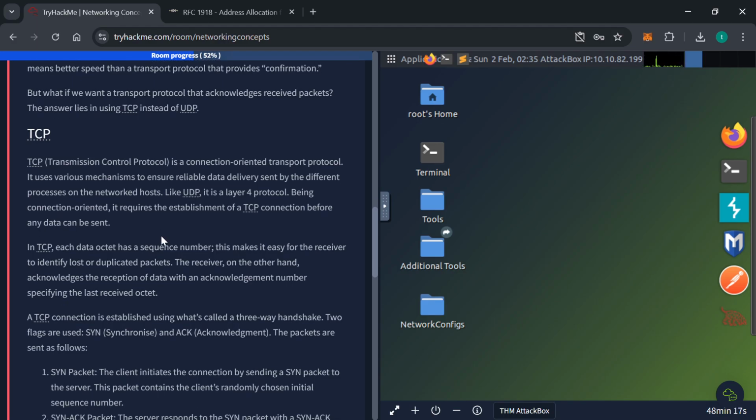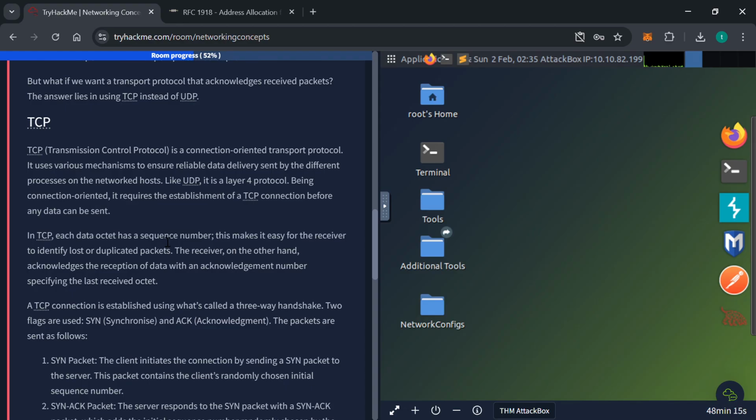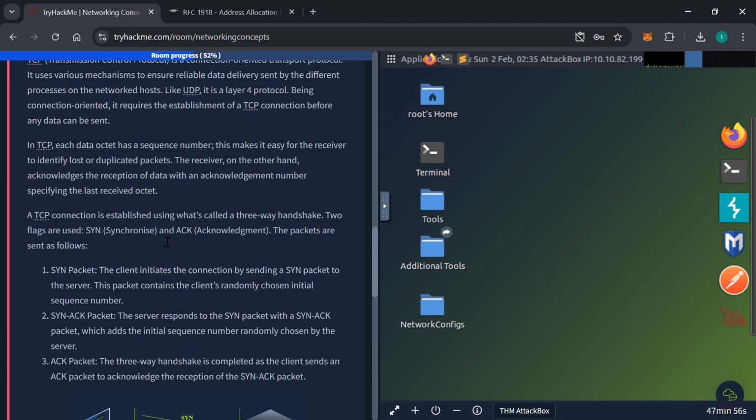In TCP, each data octet has a sequence number, which makes it easy for the receiver to identify lost or duplicated packets. The receiver, on the other hand, acknowledges the reception of data with an acknowledgement number specifying the last received octet. A TCP connection is established using what is called a three-way handshake.